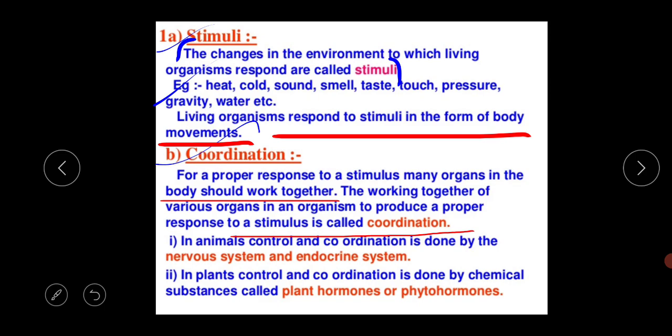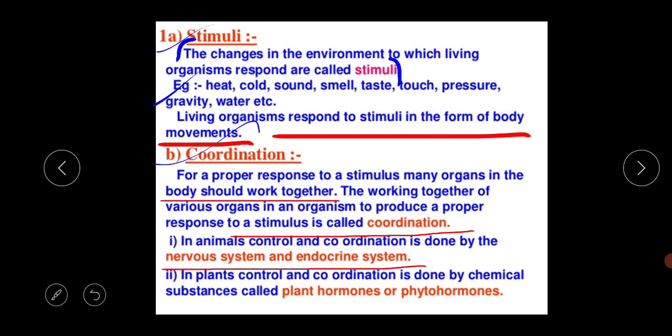This working together of various organs in an organism to produce a proper response to a stimulus is called the coordination. And this activity is performed by the nervous system and the endocrine system.